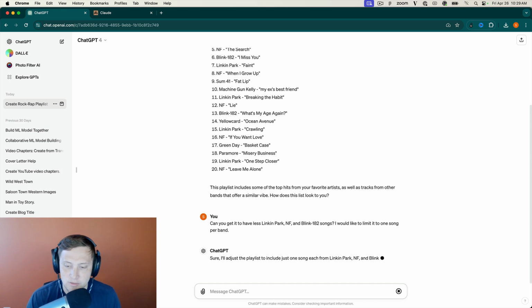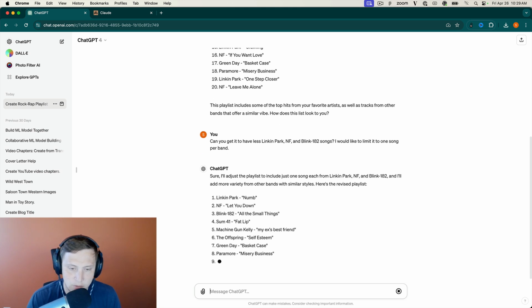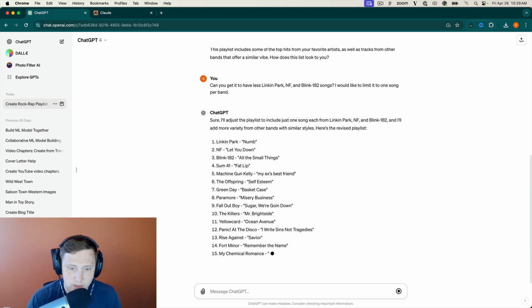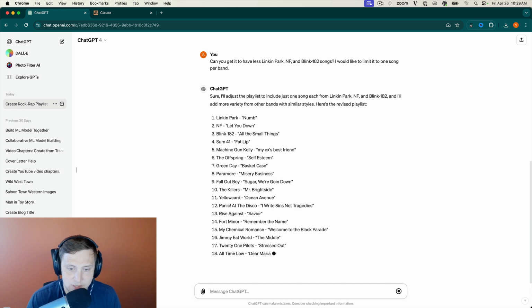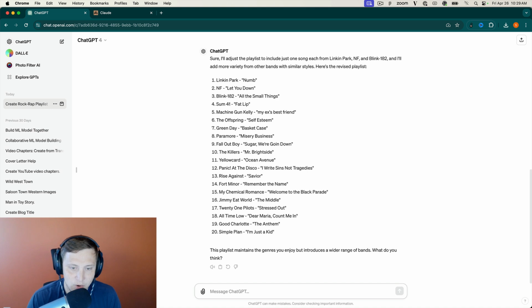All right, so here we go. It says 1 song each from Linkin Park, NF, and Blink-182. Okay, cool. There we go. So there's Sum 41 again, MGK's album, Offspring, Green Day, Paramore, Fall Out Boy, The Killers, Yellowcard, Panic at the Disco, Rise Against. There's a Fort Minor song, which is great. My Chemical Romance, Jimmy Eat World, Twenty One Pilots, All Time Low, Good Charlotte. That is a who's who of 2000s pop punk music. So I think ChatGPT's done a pretty good job of picking out the hits from that era.